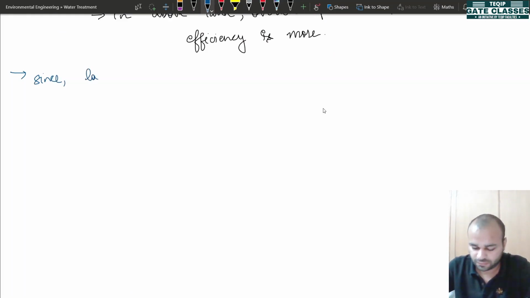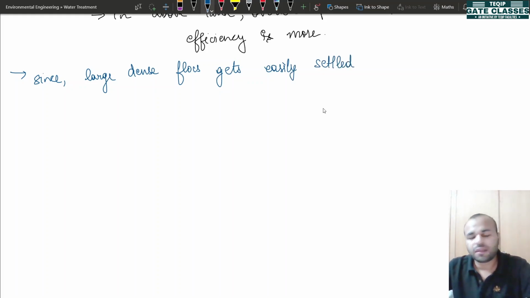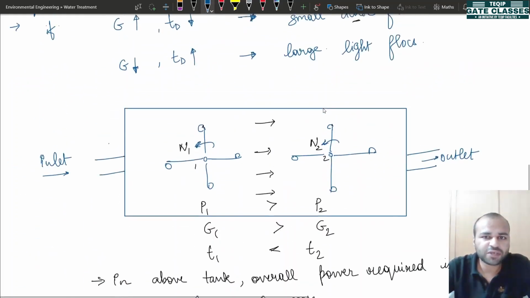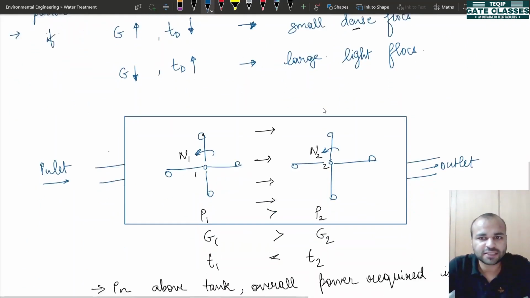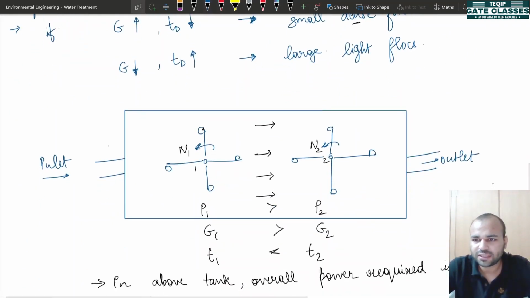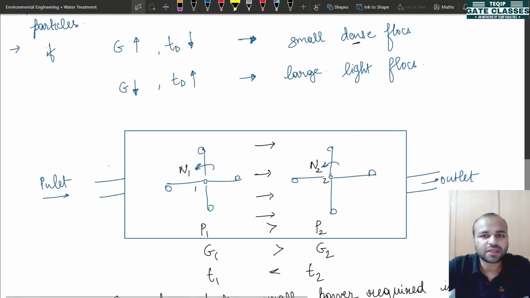Since large and dense flocks get easily settled. Before taking notes, I would like to remind you, let's first quickly have a recap of what we have learned. I understand based upon my experience that when I teach this concept even in my class, many students stay in a little confusion. So let us again see this.